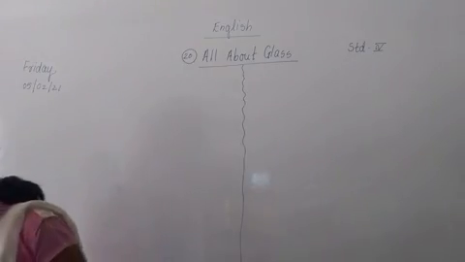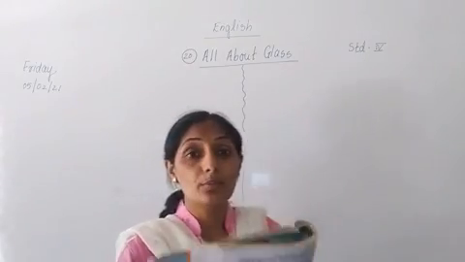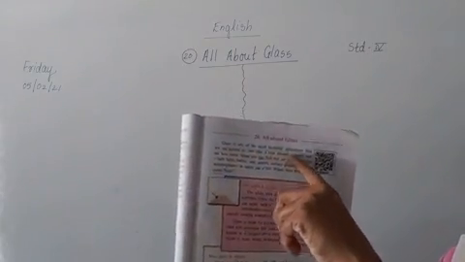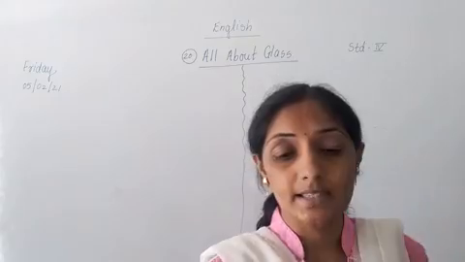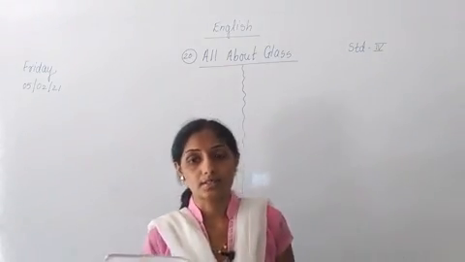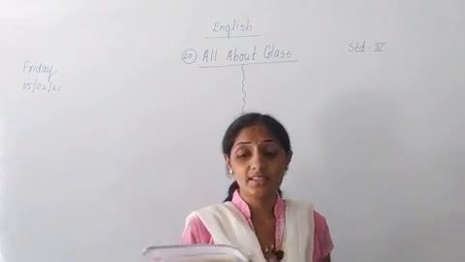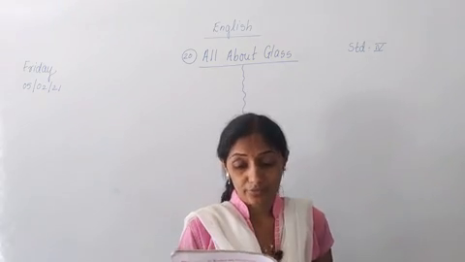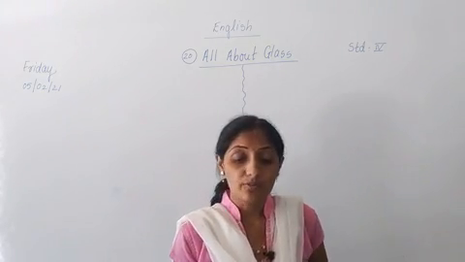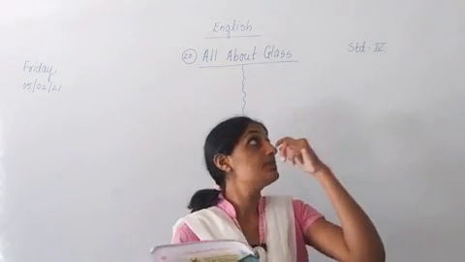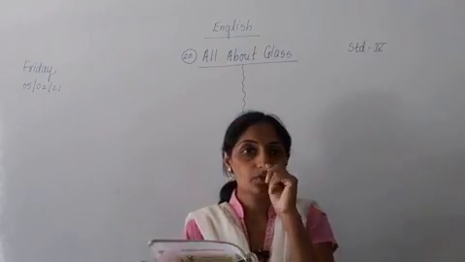Here it is told that glass is one of the most, I am reading, okay. Glass is one of the most beautiful substances that we see around us. Just take a look around yourself and see how many things you can find that are made of glass. Light bulbs, in the classroom also light bulbs are there.